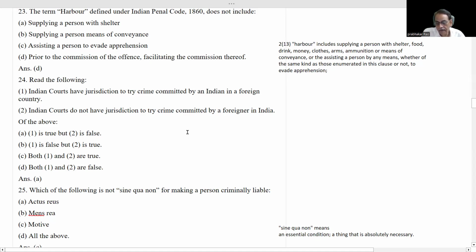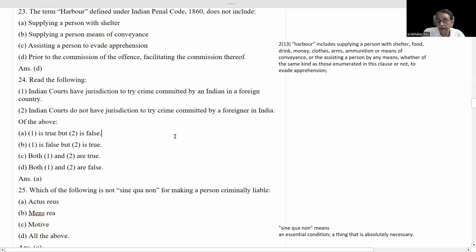No. The definition is telling: any person who commits an offense within the territory of India is punishable. If a foreigner commits any offense within India, not only within India, but in a ship or an aeroplane registered in India, then also he will be triable within the jurisdiction of India.